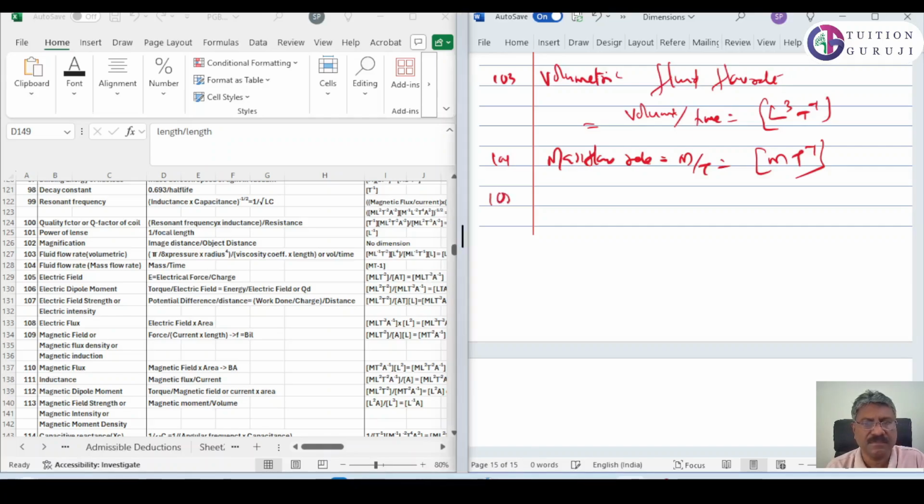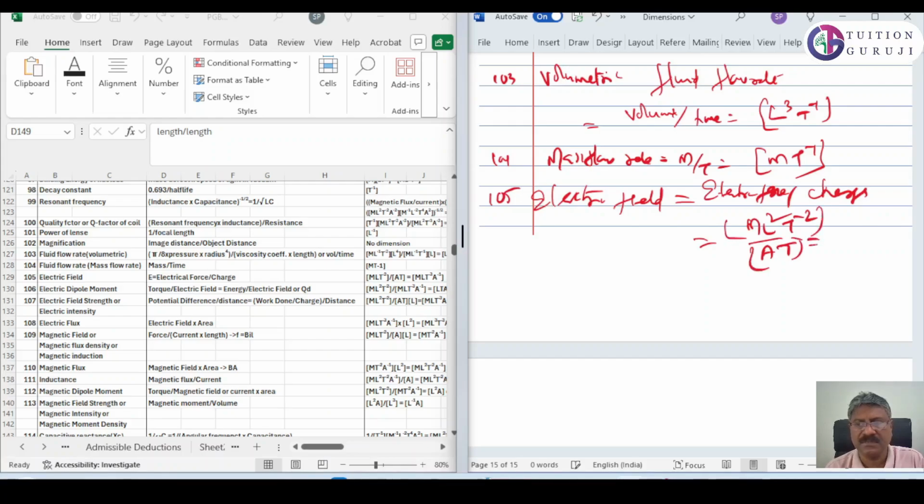Now 105 is electric field. Electric field is equal to electric force by charge. What is electric force? Force is actually M L T raised to minus 2. Charge is A into T. It's equal to M L square T raised to minus 3 A raised to minus 1.